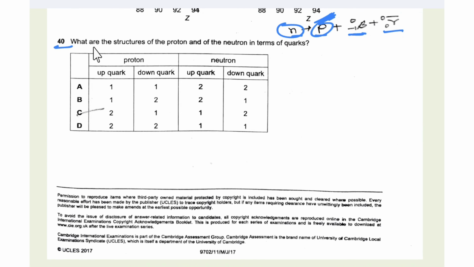In question number 40, what are the structures of proton and neutron in terms of quarks? So a proton contains 2 up quarks and 1 down quark, and a neutron contains 1 up quark and 2 down quarks. So 1 up and 2 down. So the answer is C.